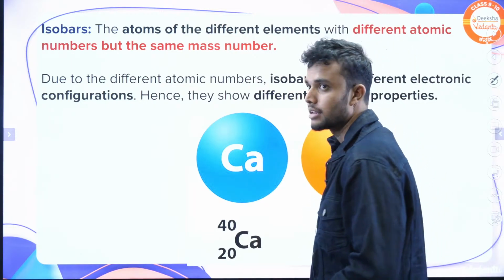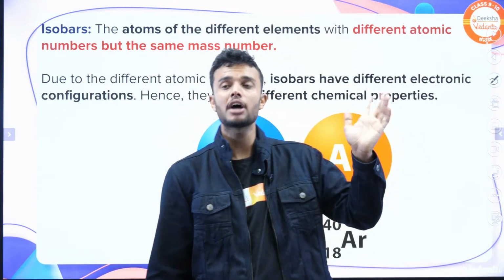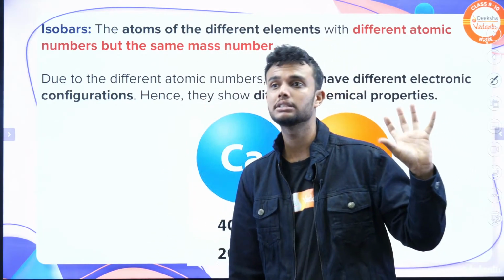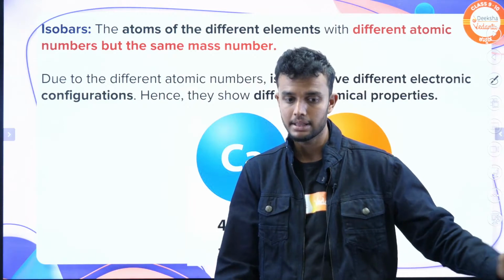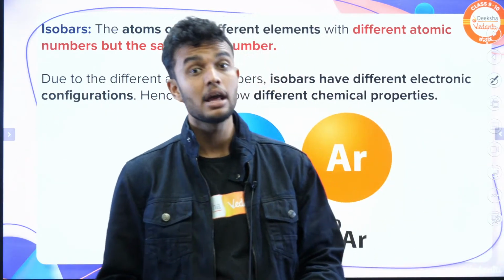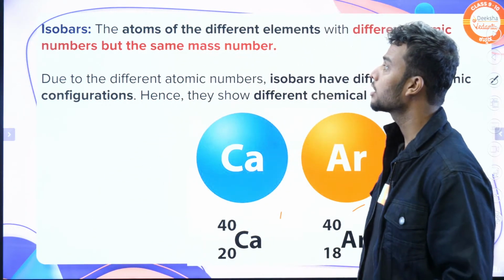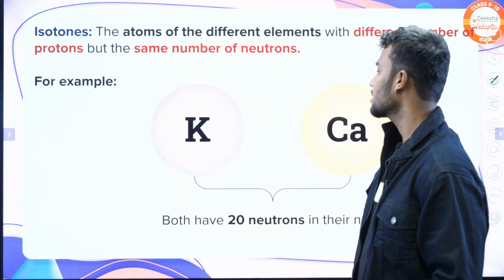What are isobars? Isobars are nothing but the atoms of different elements with different atomic number and the same mass number. That is, two different atoms have the same atomic mass number but different atomic numbers. For example, calcium and argon. These are called isobars. Next, isotones.